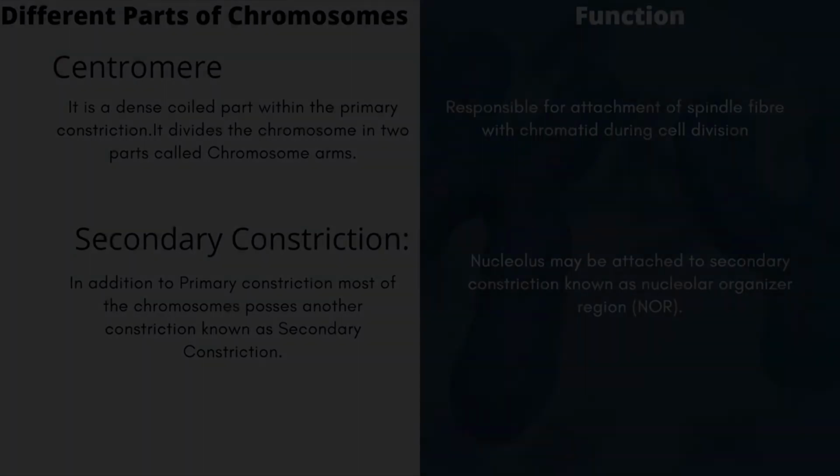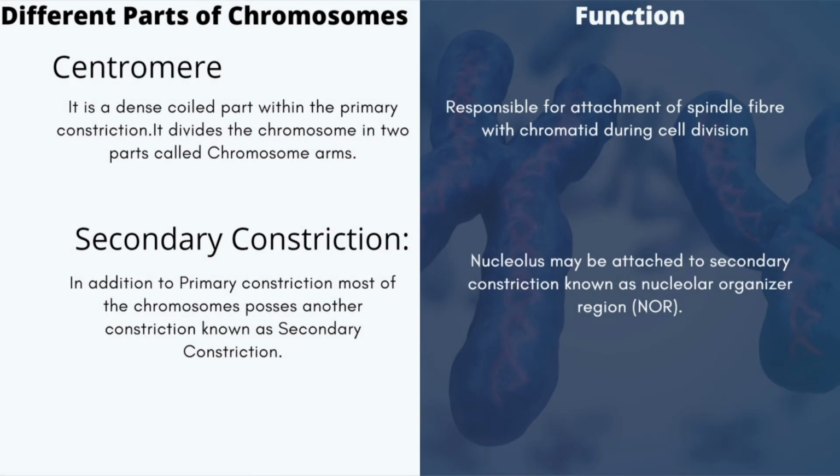Now, what is centromere? Centromere is a dense, coiled part within the primary constriction. It divides the chromosome into two main parts called chromosome arms. And what is the function of centromere? The centromere is responsible for attachment of spindle fiber with chromatid during cell division.